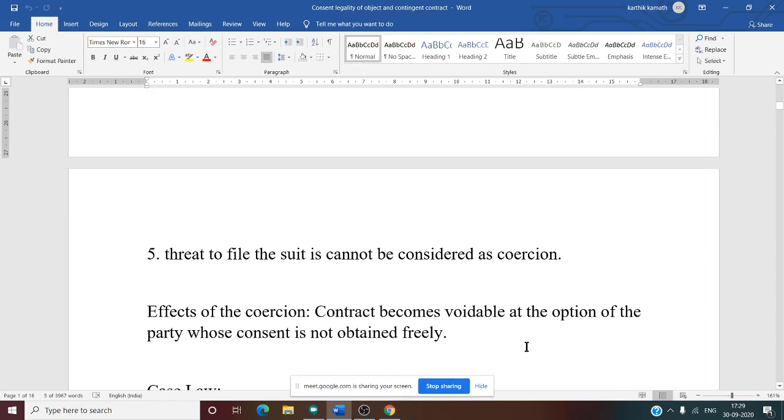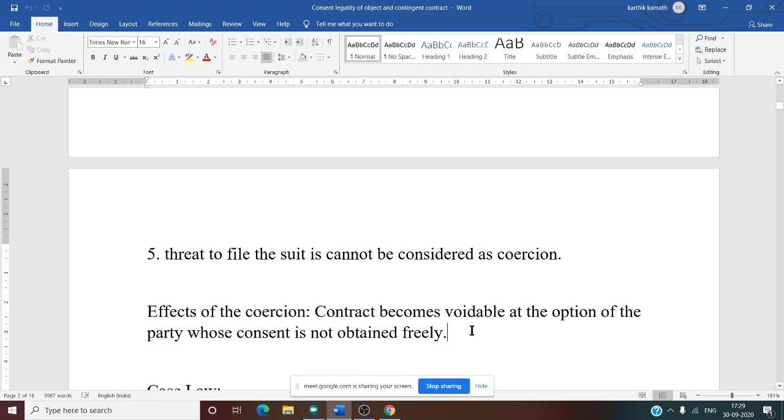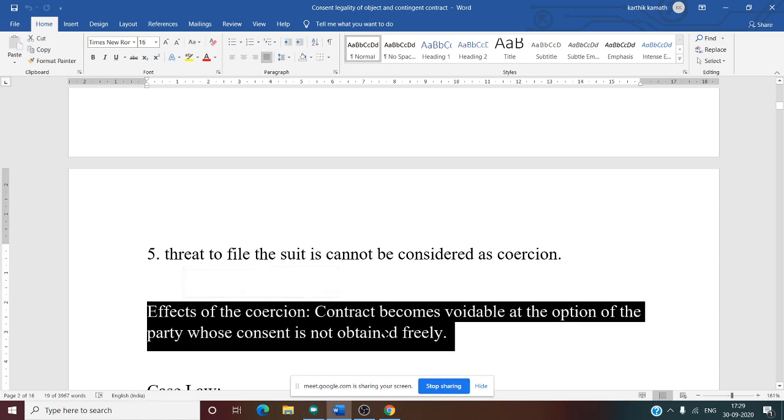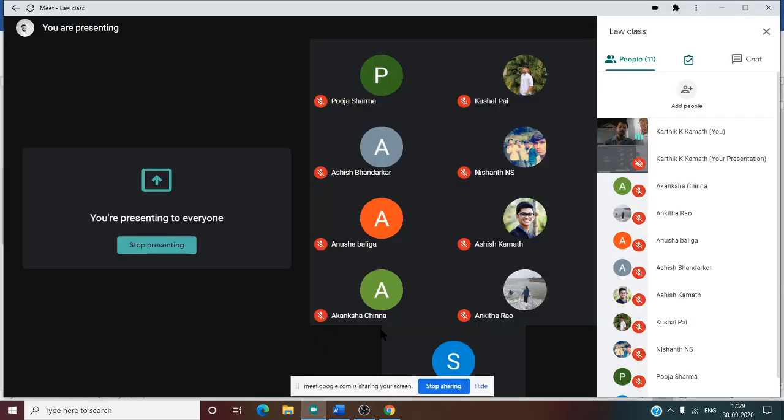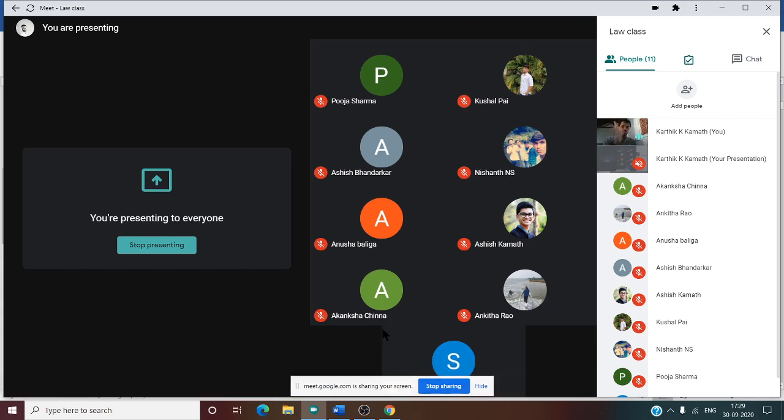Last, we need to know what the effect on the contract is when there is coercion. When coercion is involved in a contract, the contract becomes voidable at the option of the party whose consent was not obtained freely. Coercion doesn't mean there is no valid contract, and it doesn't mean it is a void agreement. It is a voidable agreement.